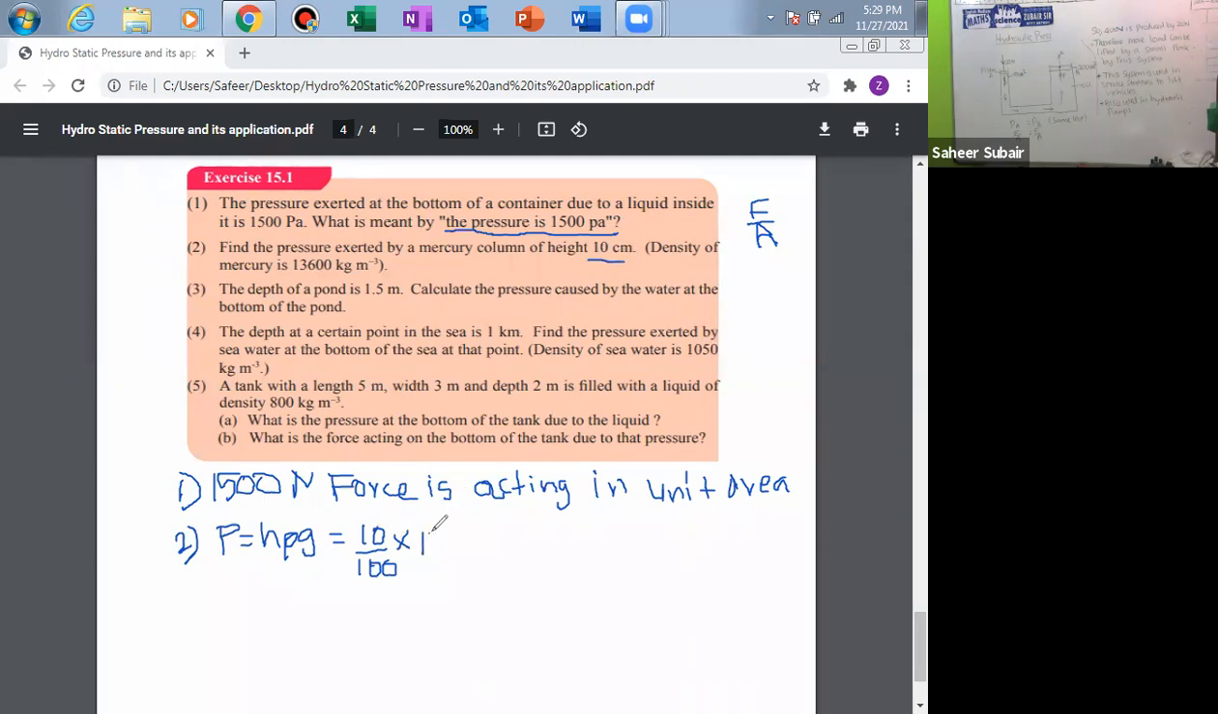Then density is given: 13,600 is the density, into gravitational acceleration. Gravitational acceleration is 10. Then one 0 can be cancelled by this, another 0 can be cancelled by this. Then 13,600 into 1, that means 13,600 Pascal is the pressure.